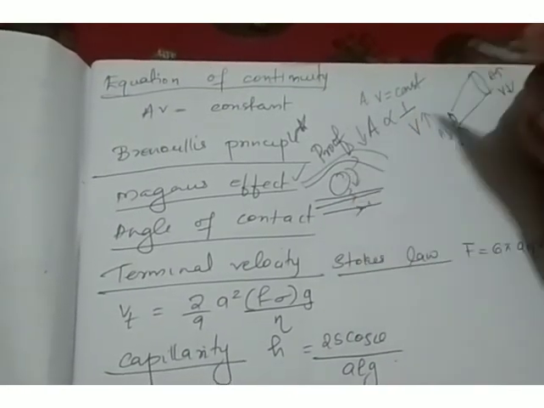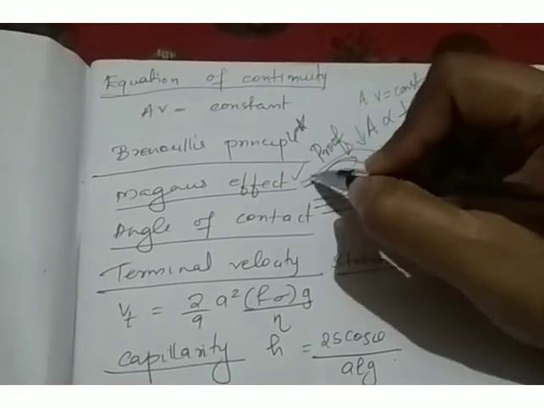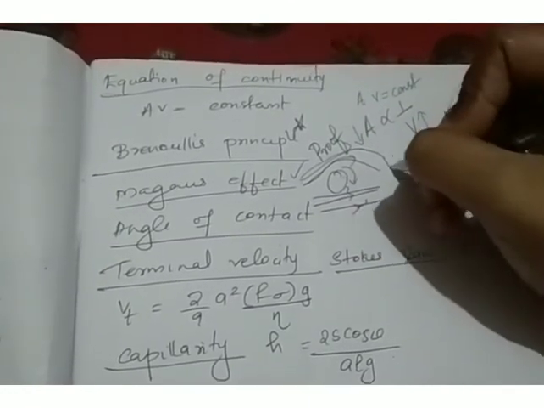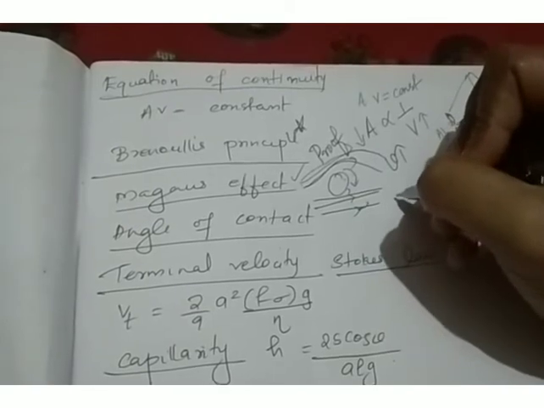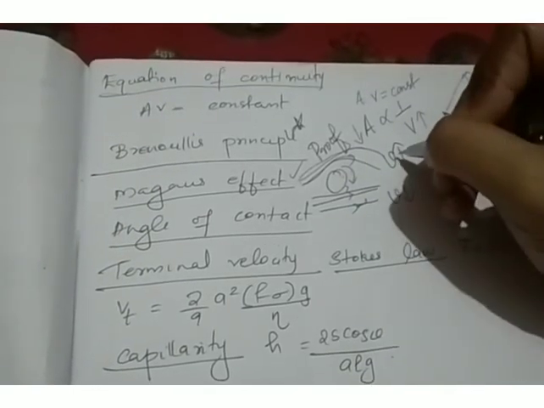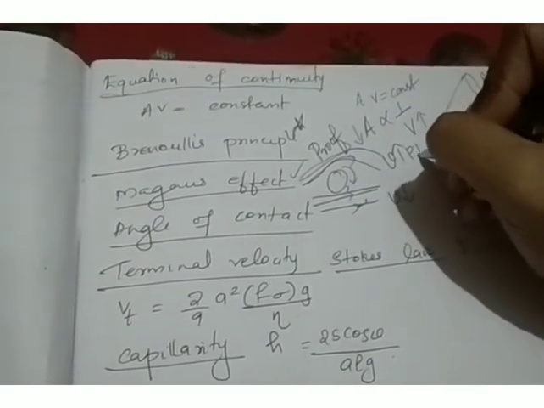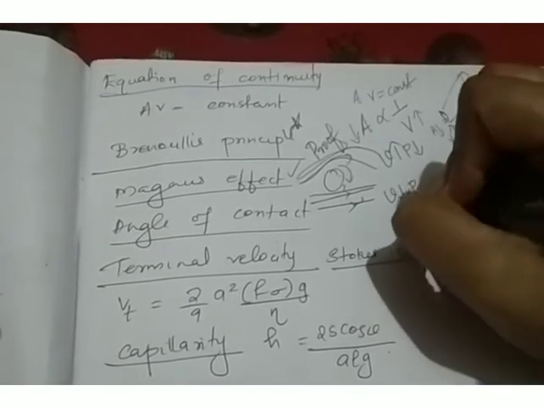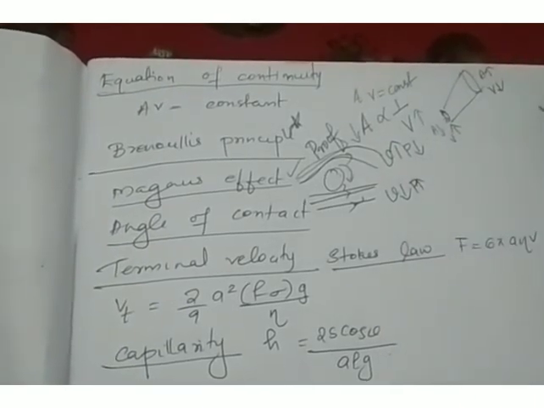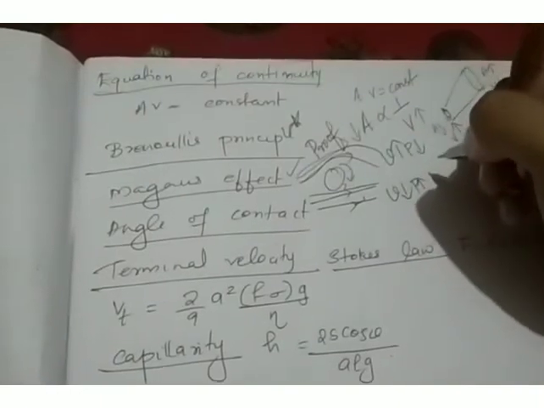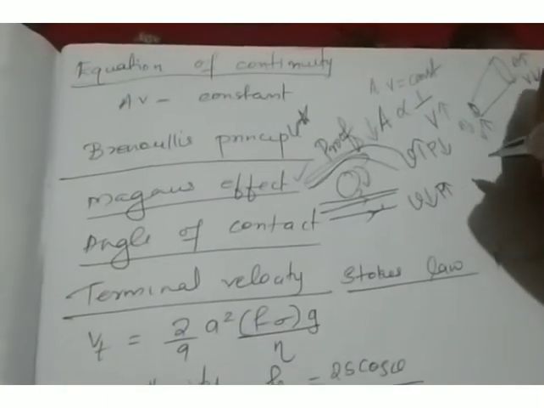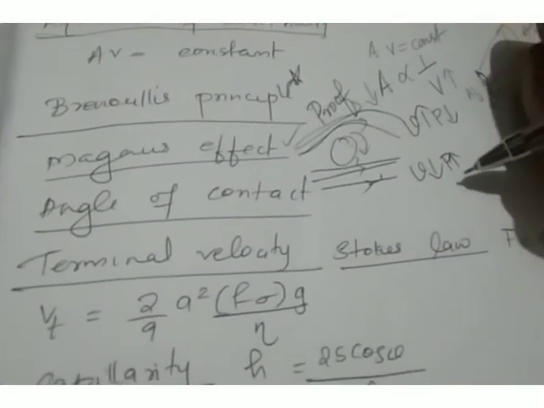Here it is very clear: the particles above the ball have more velocity and the particles below the ball have less velocity. Where velocity is more, the pressure is less, and where velocity is less, pressure will be more, as per Bernoulli's principle.